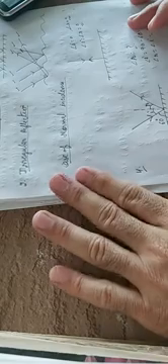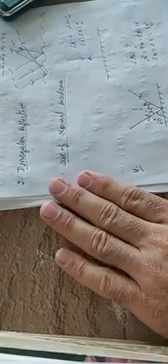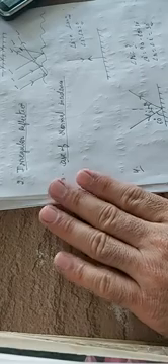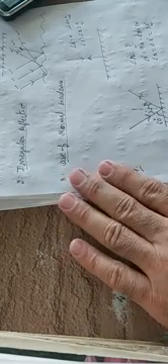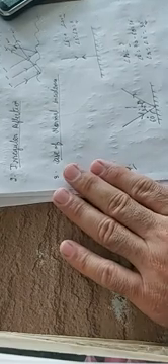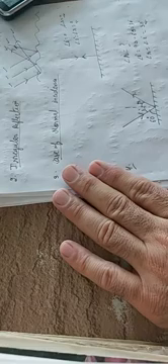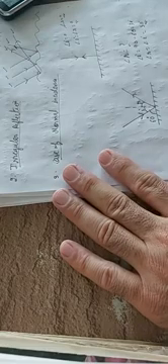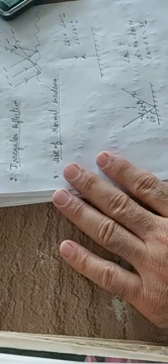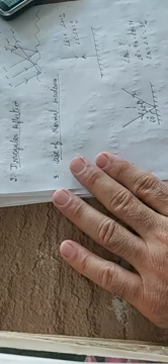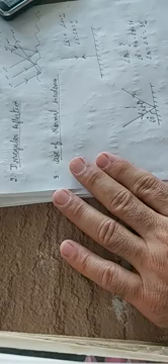Now after this, let me give one more question to you. This is a mirror and this would be the point of incidence. Let me draw the normal first. This is the normal.